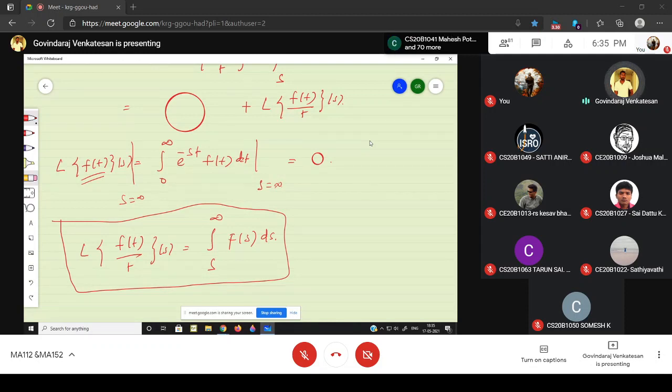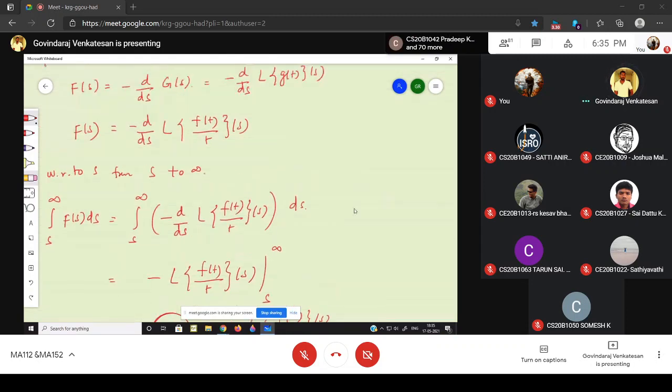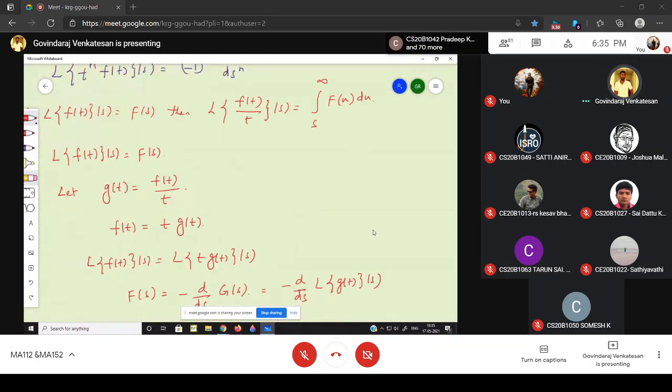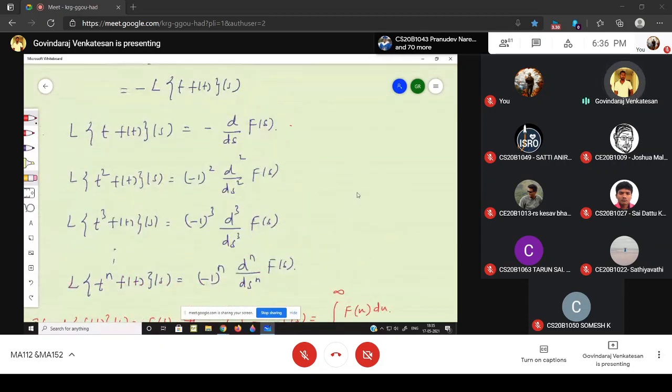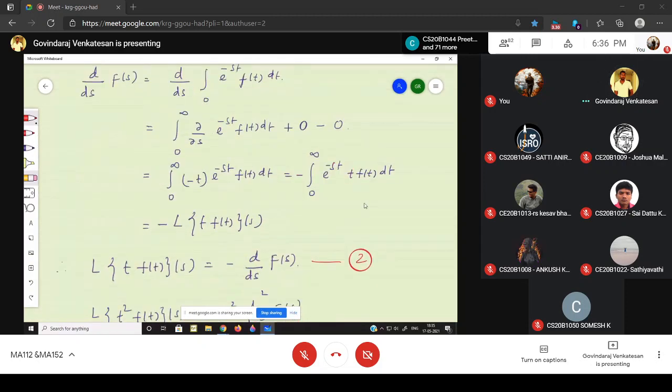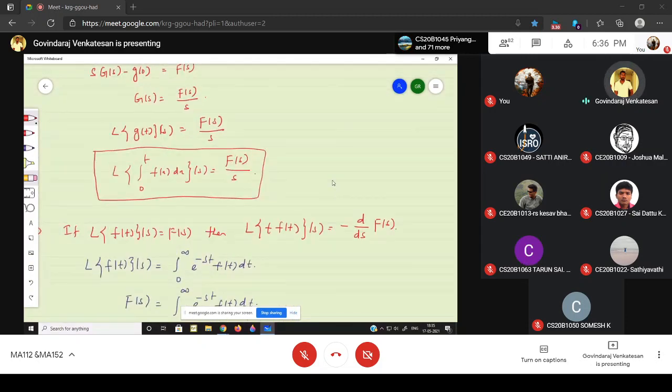Okay, let me number this one. I can number it as 1. Yeah, these are the important formulas. Okay, and for this I can number it as number 2. Number 2. So this may be number 3.